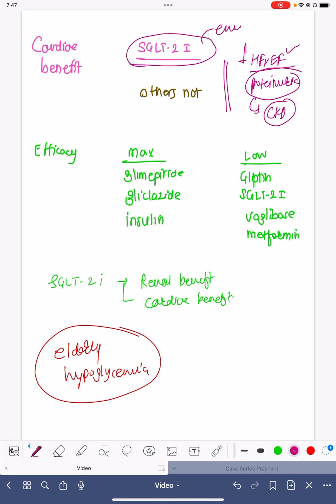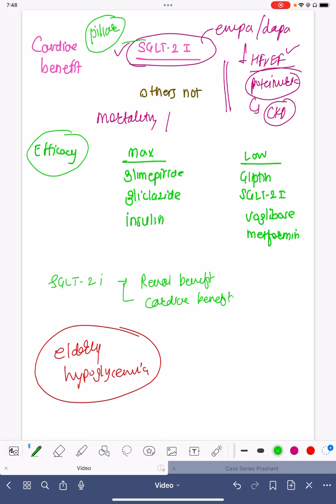That can be empagliflozin or dapagliflozin. These medicines can give cardiac benefit as well as renal benefit, and benefit in mortality and morbidity related to the cardiac outcome. So SGLT2 inhibitors should always be chosen, and this is one of the most important pillars of heart failure. We have four pillars of heart failure, and one of them is the SGLT2 inhibitors.